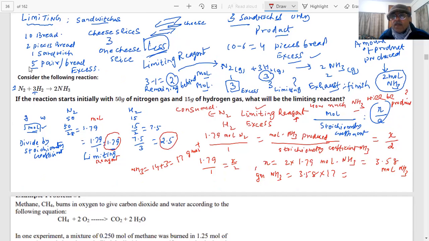It would be 60.86 grams. 60.86. Yeah. Okay. I thank you very much. Now you understand how easy it is to solve questions of stoichiometry coefficients.